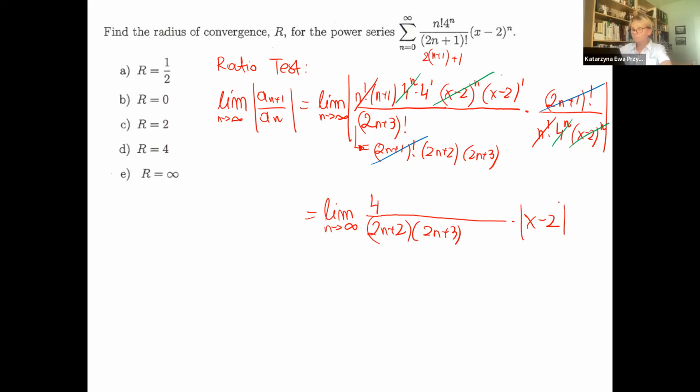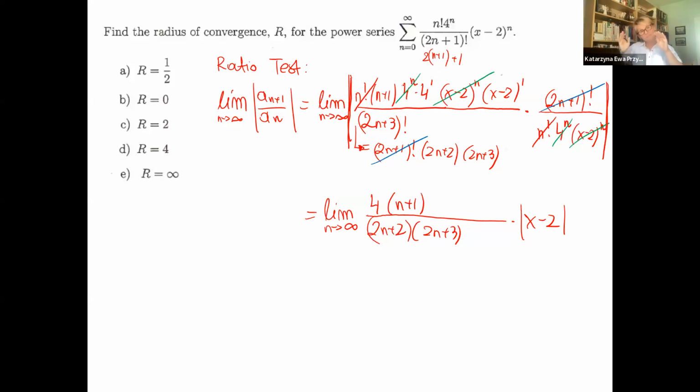I will keep the absolute value because we do have absolute value. We don't have to keep it on n because n's are natural numbers, positive. But x could be any number, so we have to keep absolute value. Yes, thank you, n plus 1. Yes, thank you, Deepan. I was looking.